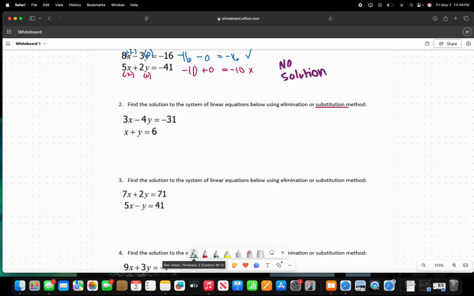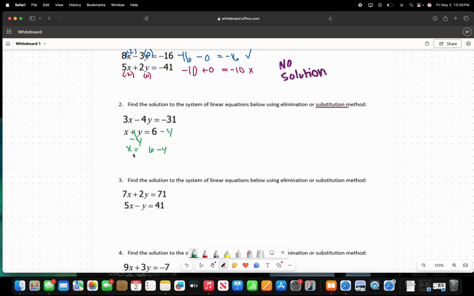For this one, we're going to solve the second one first because it's really easy to get x by itself. All we have to do is subtract y, and what we do on one side we have to do to the other. So positive y minus y cancels out, and we have to do it to the other side, leaving us with x equals negative 6y. Sorry, there's not a negative there.